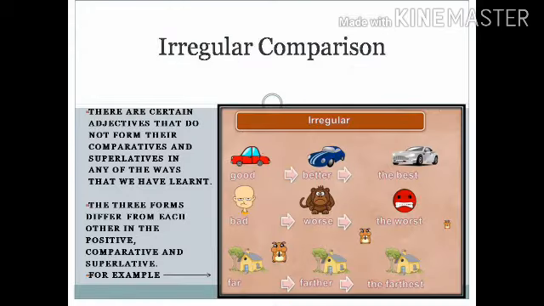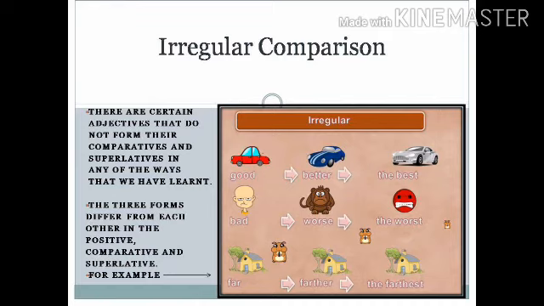Now, there are some irregular comparisons too. They are called irregular because there are certain adjectives that do not form their comparatives and superlatives in any of the ways that we have just learnt. The 3 forms, positive, comparative, and superlative, all differ from each other.